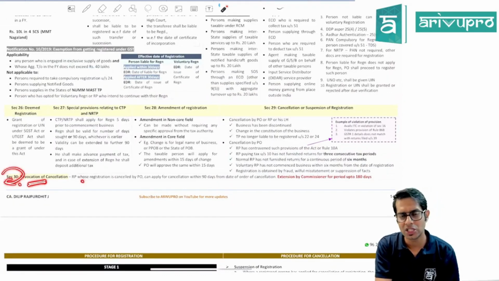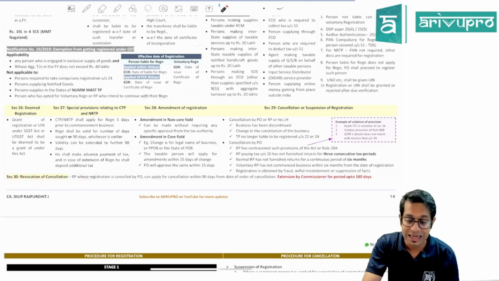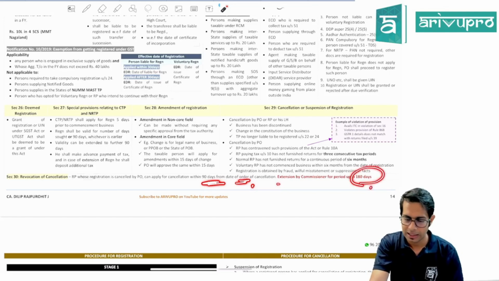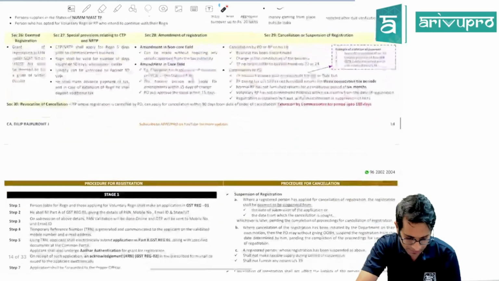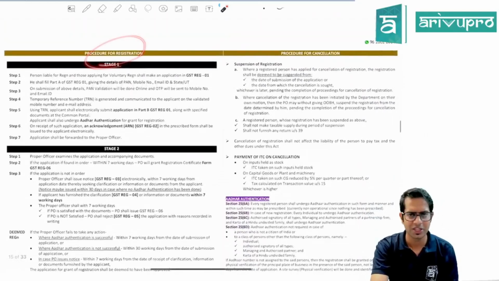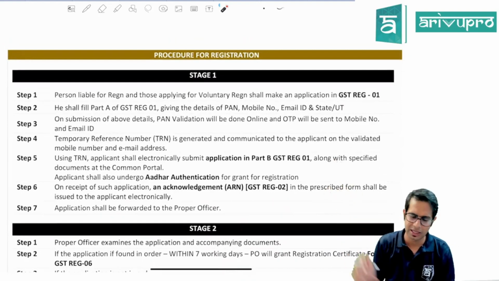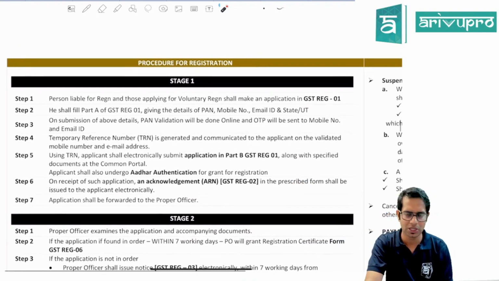Whatever registration is cancelled by the proper officer, that can be revoked within 90 days from the date of order of cancellation. This period can be extended by 180 days by the commissioner in special circumstances. Now, there is a procedure of registration given. We can ask you the forms, etc., but the exact procedure will not be asked.